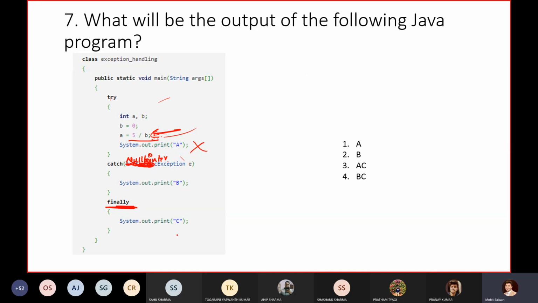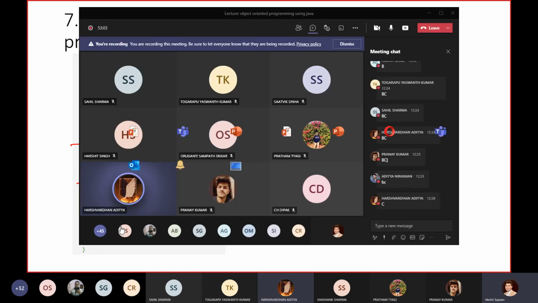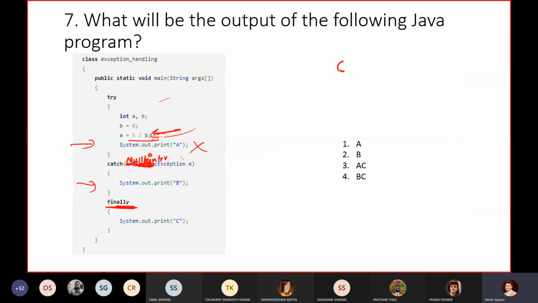That's okay. After that, basically, will it display any one of the System.out.println statements? So it will print C. Yeah, that's correct. First it will print C, because what I told you is that whether you are handling an exception or not handling that exception, it will always execute your finally statement, right? So you will get C.